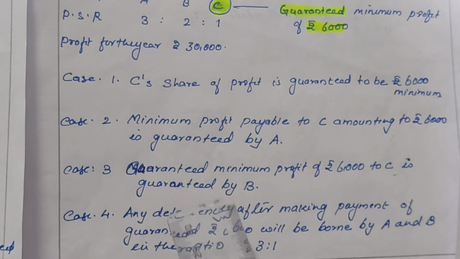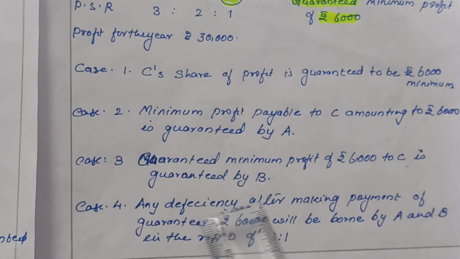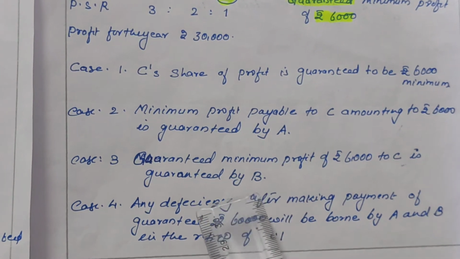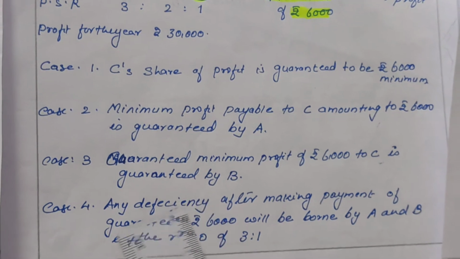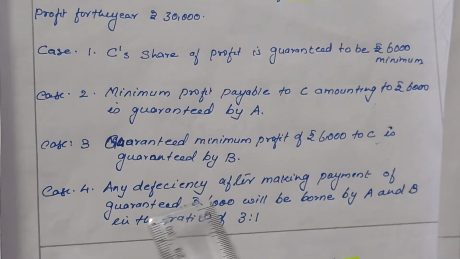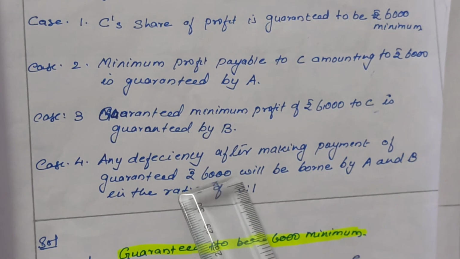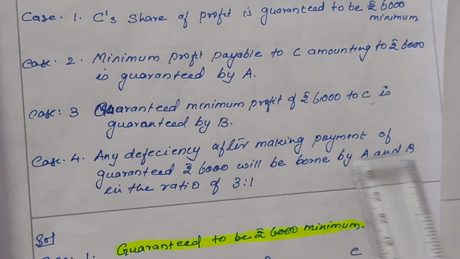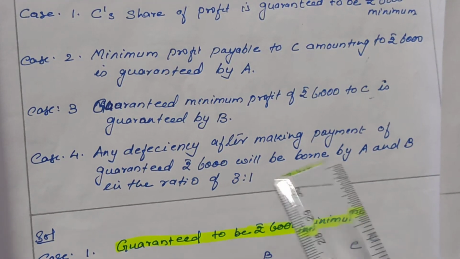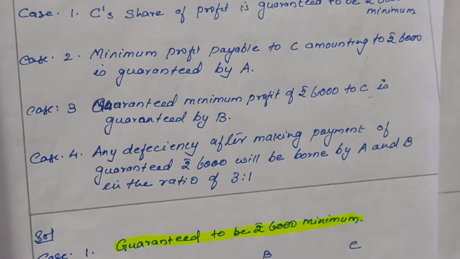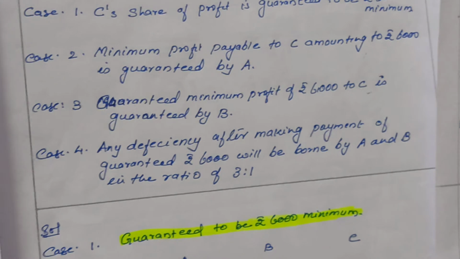Case 3: the guaranteed minimum profit of rupees 6,000 to C is guaranteed by B here. So B guaranteed C regarding the minimum profit. Then the 4th case: any deficiency after making payment of guaranteed rupees 6,000 will be borne by A and B in their profit ratio 3:1. Here it is given the deficiency will be borne by both the partners in the ratio 3:1.